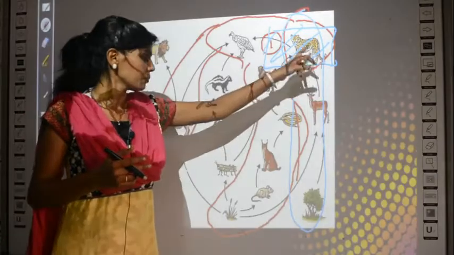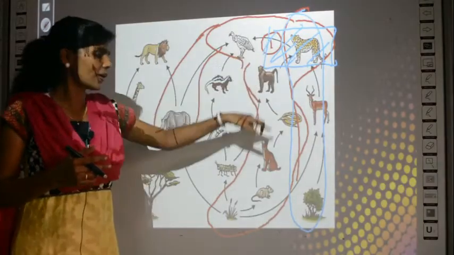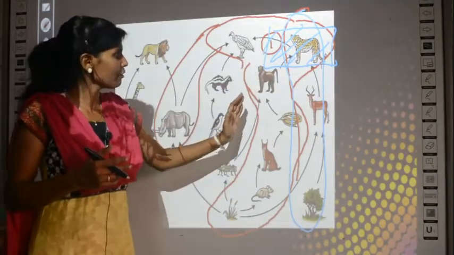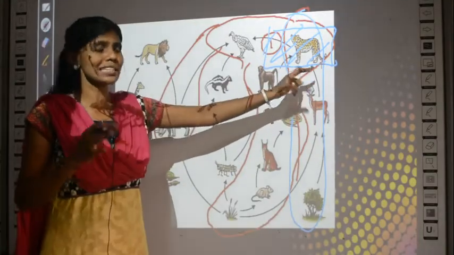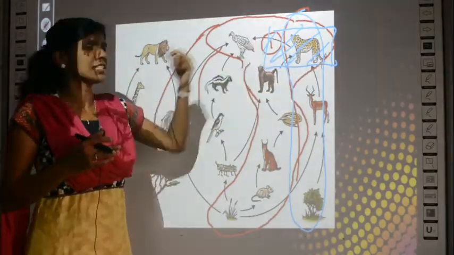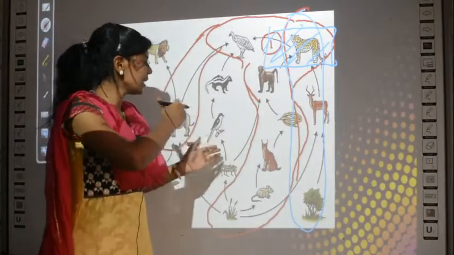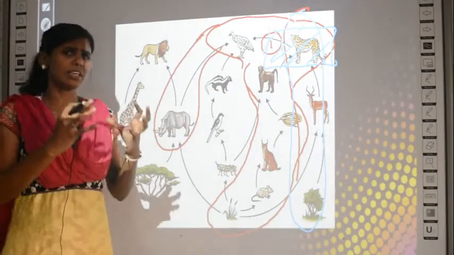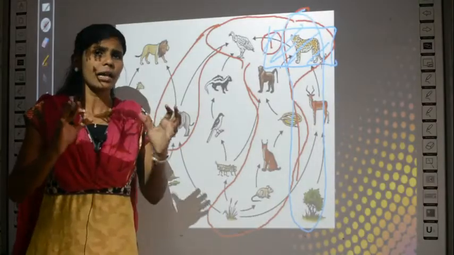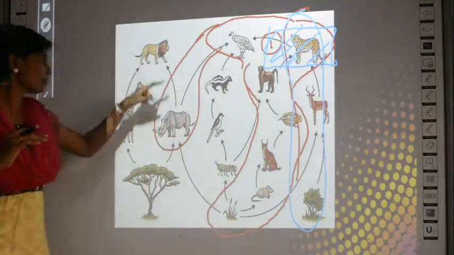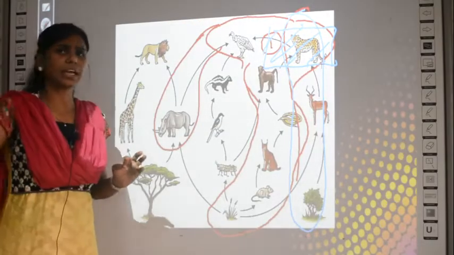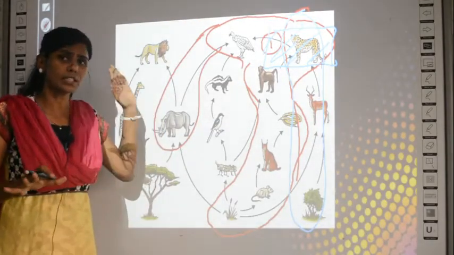So, here see, there is one food chain here, one food chain here, no? If you see carefully, they are interlinked. This food chain and this food chain are linked through the cheetah and vulture, right? So, they are all linked to each other. In a forest, there will be many food chains interlinked to each other. If there is a food chain which is not connected to any other food chain, then you can call it a food chain.